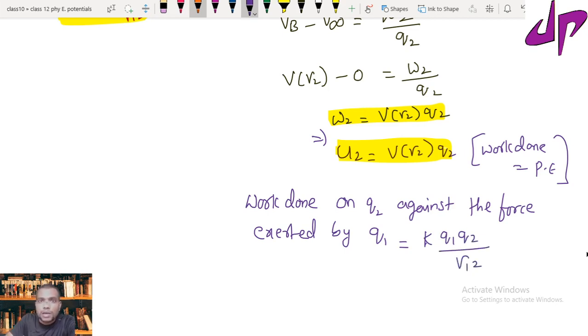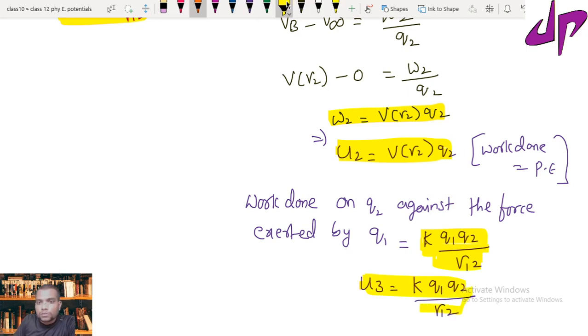So this is the electric field formula. Now this is also work done, which is also stored in the form of potential energy. So we can mention that as U3, which equals K Q1 Q2 upon R12.